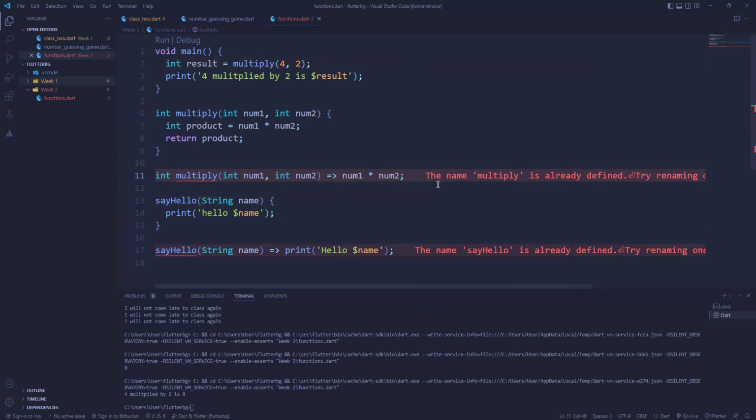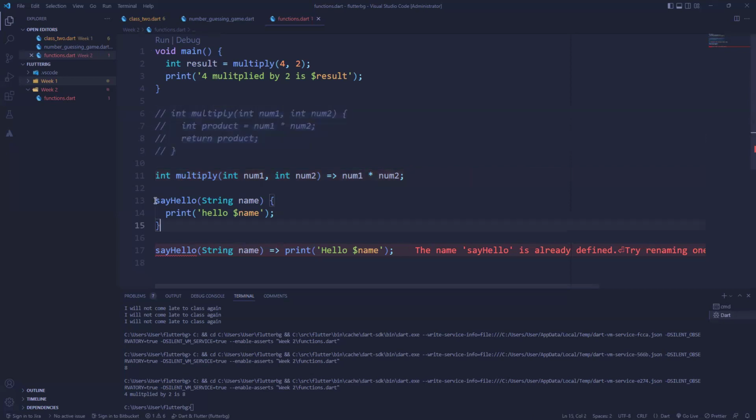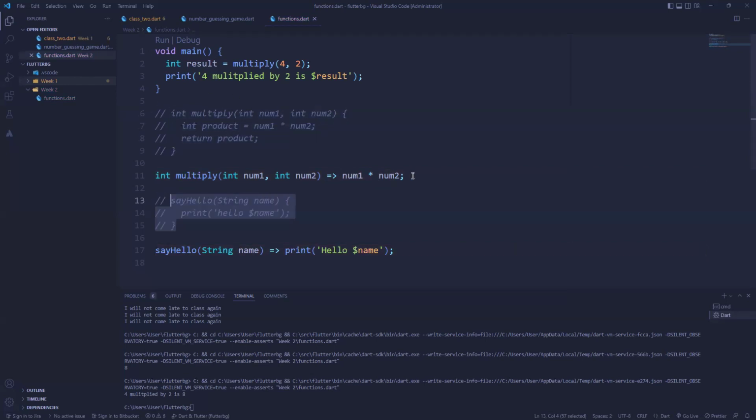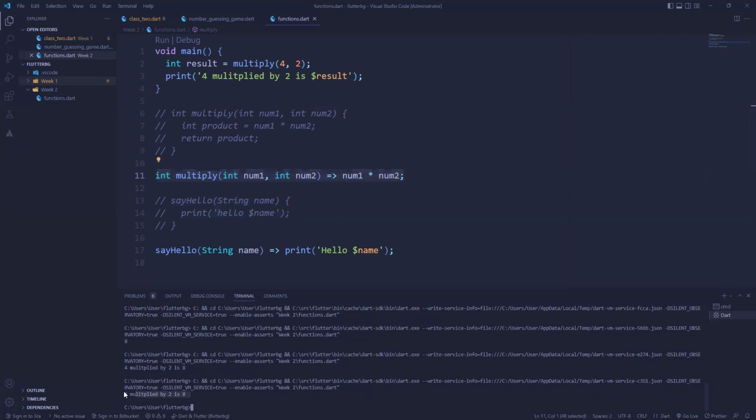So just think of this as return. Think of this now as return num1 times what? Num2. So this is why we don't even need to, of course, remember, I can decide to take out this and just say return num1 times num2 instead of storing it in the variable. I can just return it directly, right? So this is an inline function, right? So let's run it to be sure. Let's see if we'll still have 4 multiplied by 2 is 8. If I run this, yeah, so we still have 4 multiplied by 2 is what? 8. So that's what an inline function.